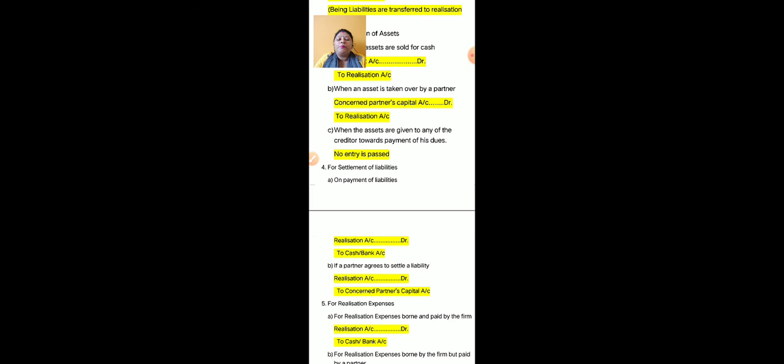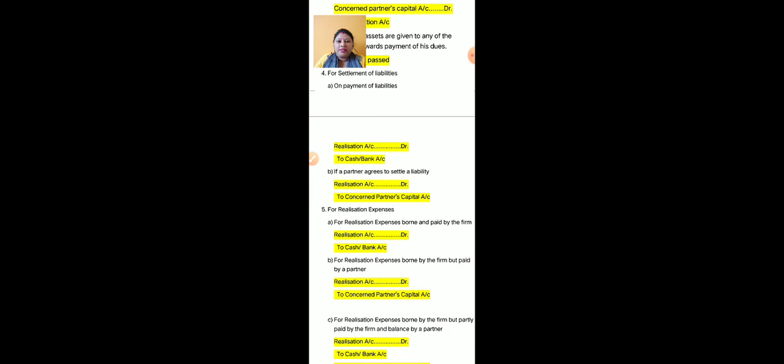So first is on payment of liabilities. If you are paying the liabilities, then the entry will be liability, realization account debit to cash or bank. Next is if a partner agrees to settle a liability. So if a partner agrees to settle a liability, then the entry is realization account debit to concerned partner's capital account.